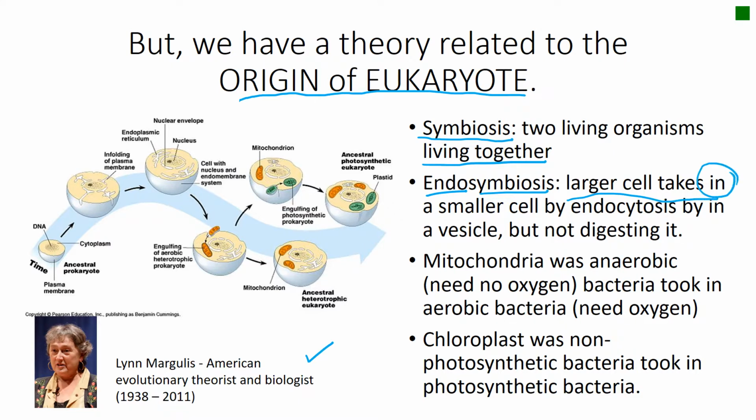Now, this is where the endo word comes from. A larger cell takes in a smaller cell by endocytosis, in a vesicle, but not digesting it. Unlike the endocytosis in the video that we watched before, where an amoeba ingests a paramecium, in this case the prokaryote that is engulfed by endocytosis was not digested. They remain alive. Right? So for example, like mitochondria and chloroplast, Lynn said mitochondria happened when anaerobic bacteria, anaerobic means